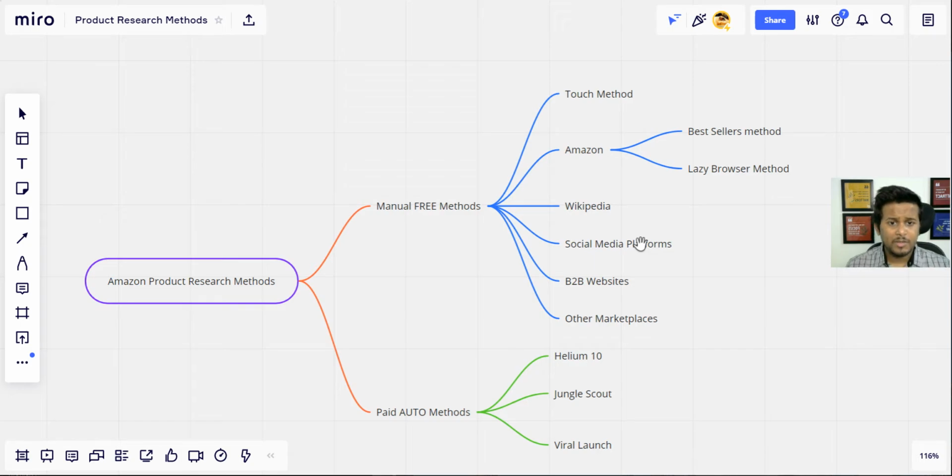Moving on to social media platforms, and these include Instagram, Facebook, Twitter. A lot of people come on social media and promote their products in return for reviews, and that is where you will have to utilize it. When a person is giving a product for free in return for reviews, it means that they are thinking long term. They are either in the launch phase, willing to spend some amount of money just to get that initial traffic in, and you want to find these products.